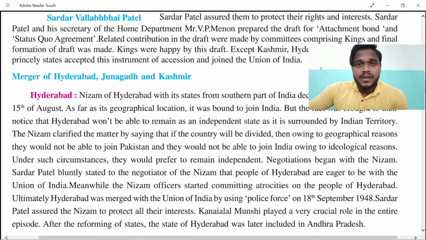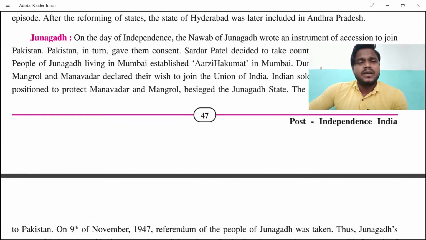After the merging of Hyderabad's Nawabs, it was now the turn of Junagadh to be merged. People of Junagadh living in Mumbai established the Arzi Hukumat. Arzi means request, and Hukumat means government or laws. They had a high command in Mumbai.